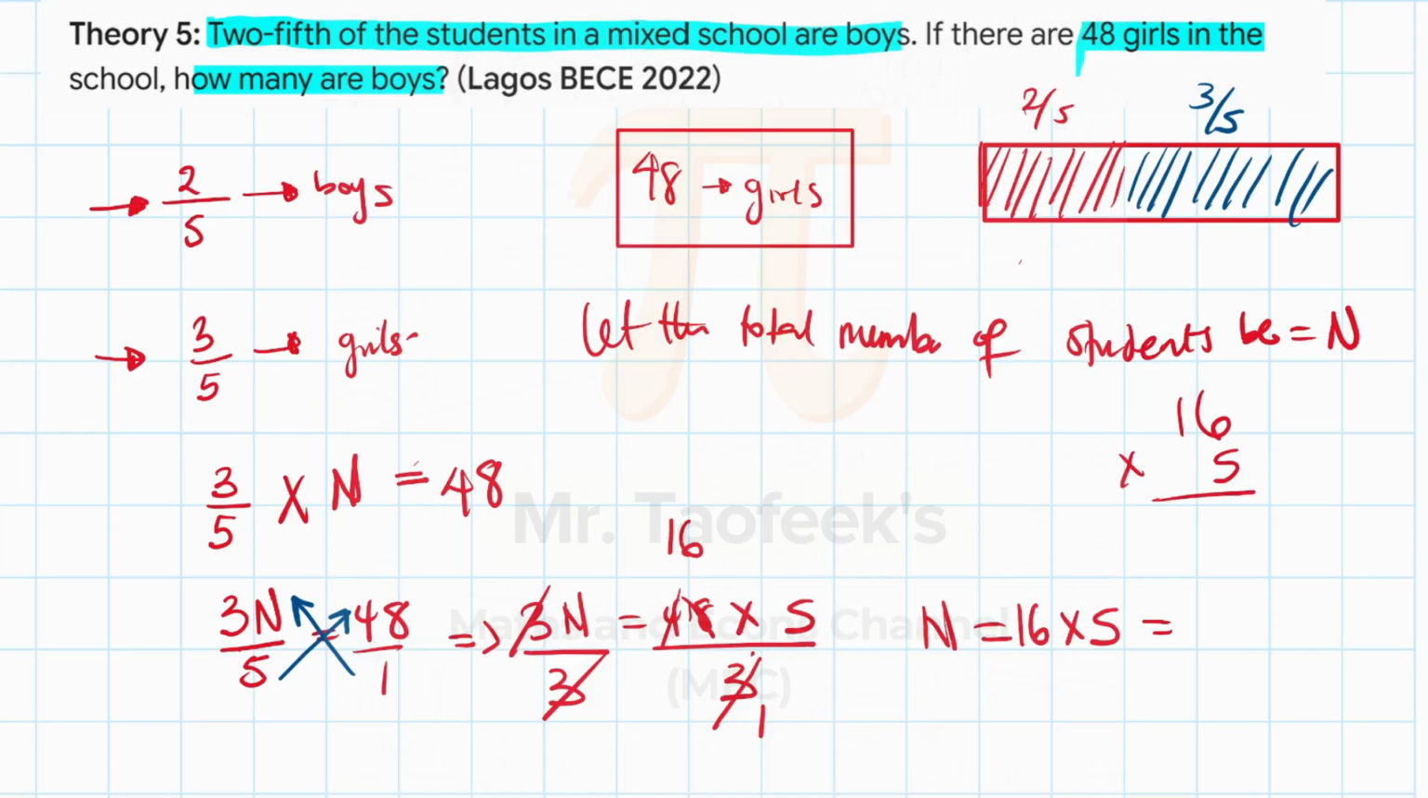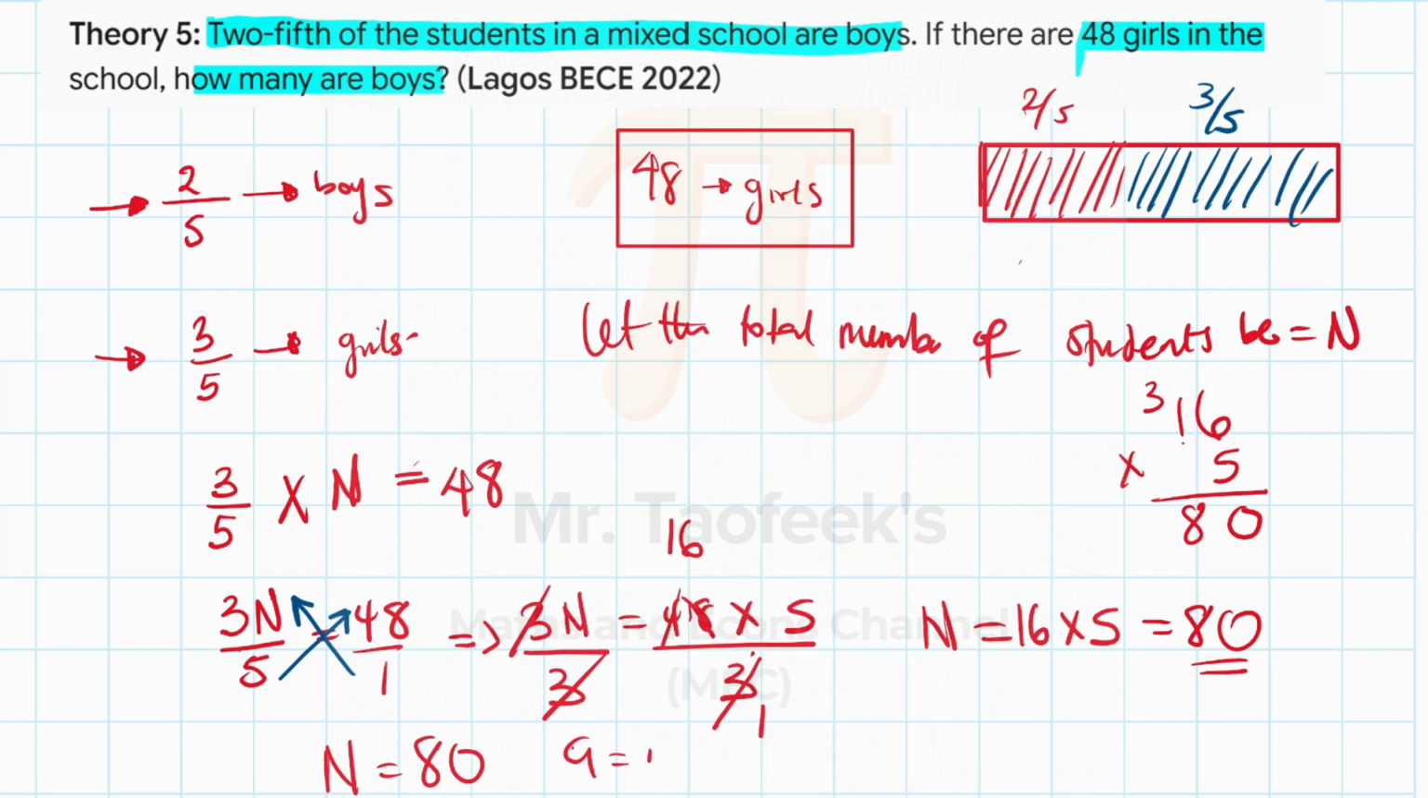16 times 5. 5 times 6 is 30. We have 3 carried there. 5 times 1 is 5, plus 3, that is 8. So we've got our answer to be 80. So there are 80 students in total. Sorry, I wrote 18. So the number of students is 80.